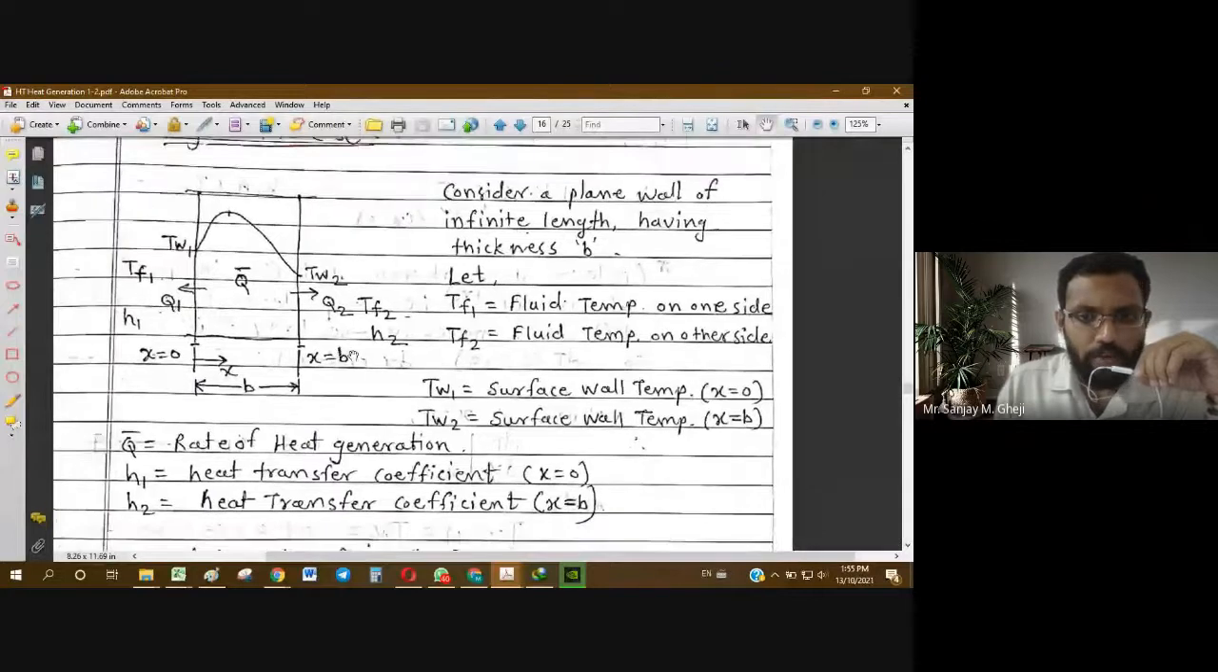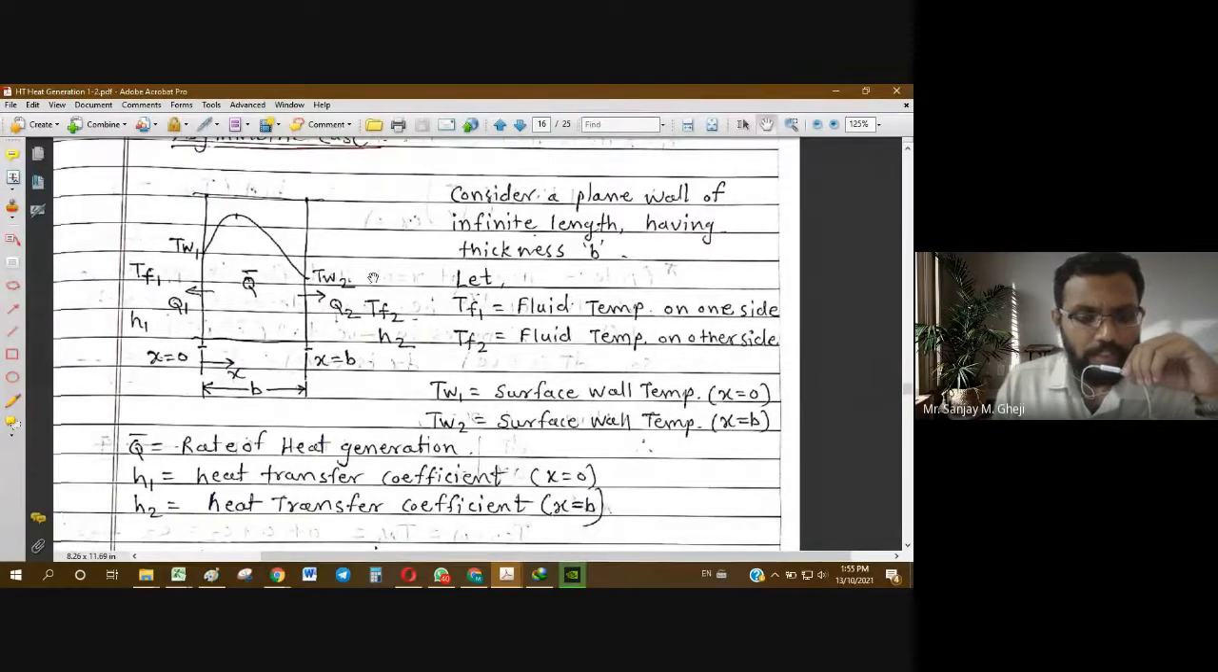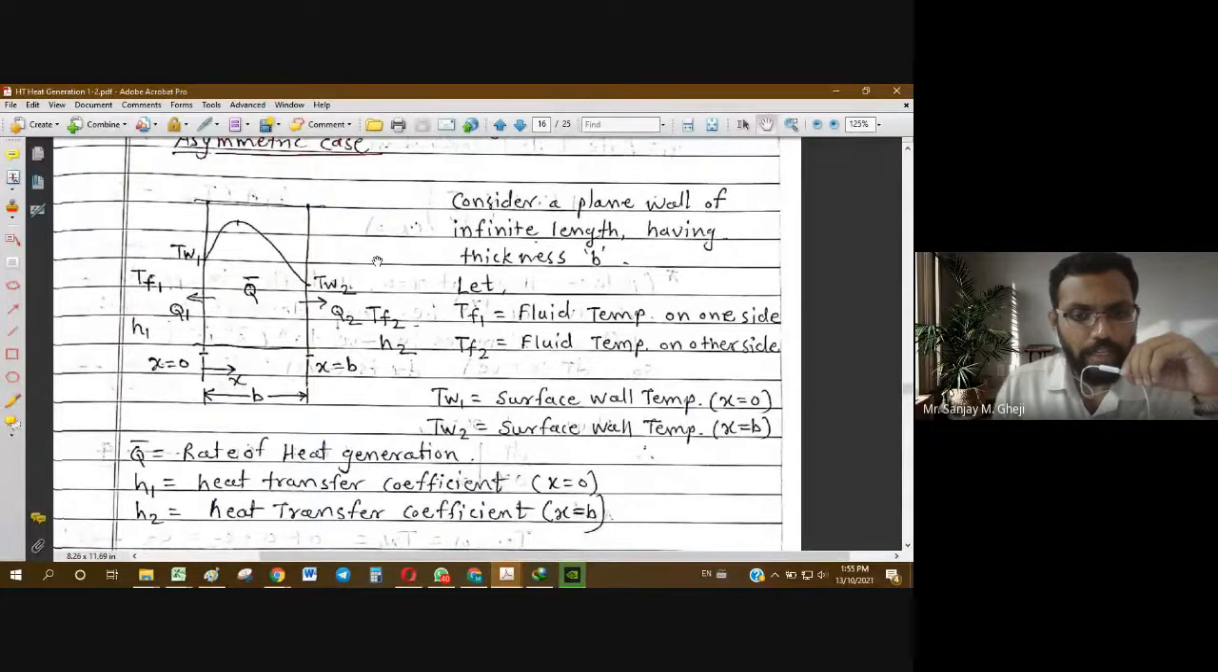Now we will move on to the derivation. The derivation is as usual. We first have to set up a general differential equation, then integrate it twice, and thereby we get some constants. To evaluate those constants, we have to apply the boundary conditions in a proper manner.